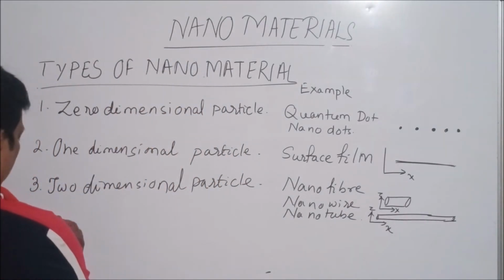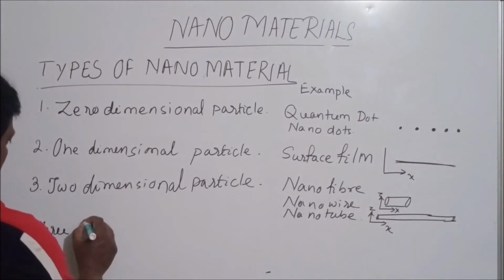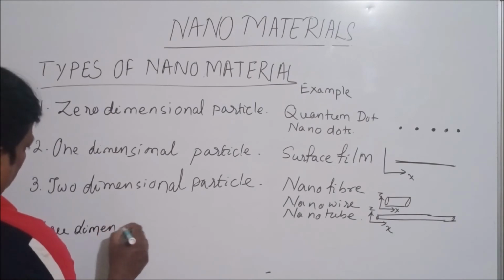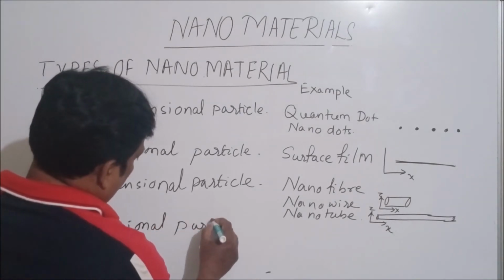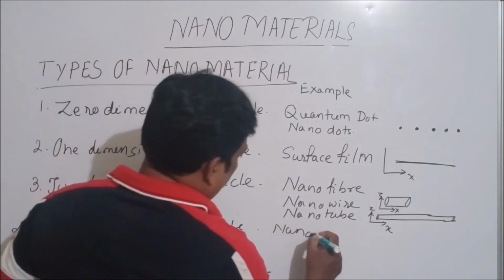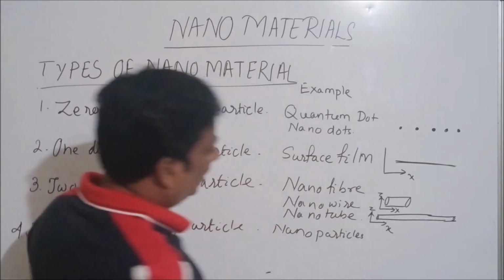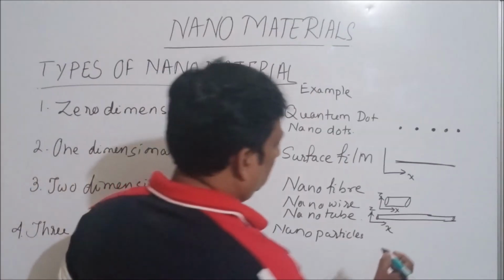Then three dimensional particle. These are nanoparticles. It has orientation in three directions. The particles will be like this.